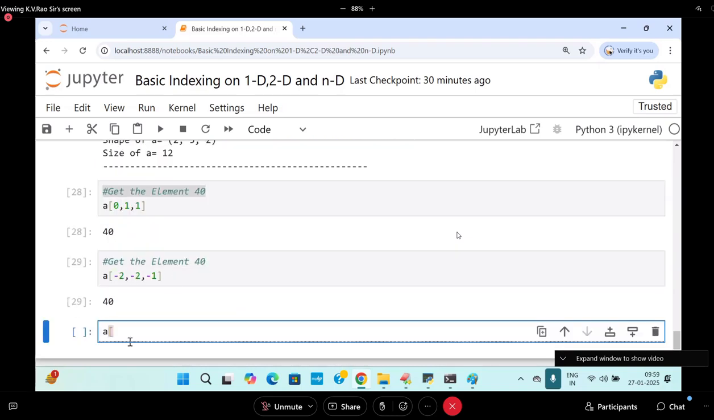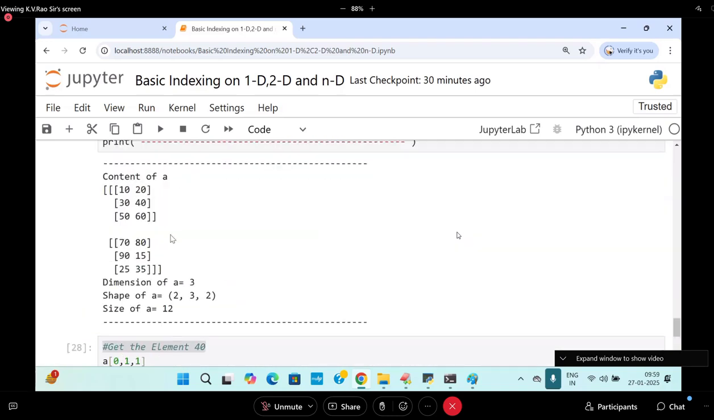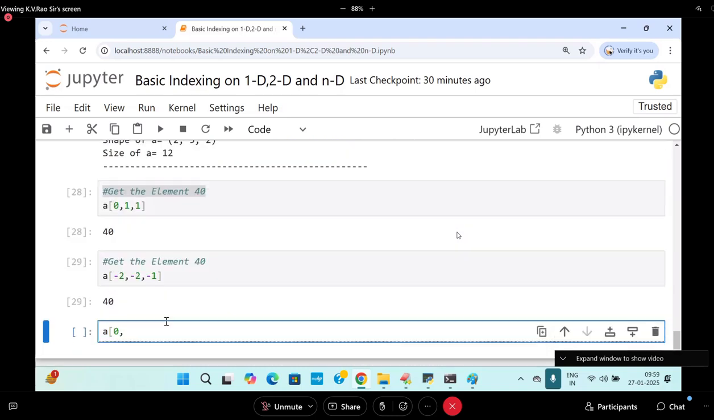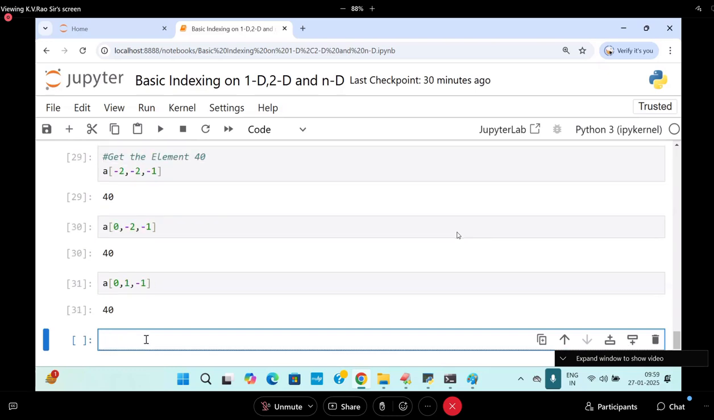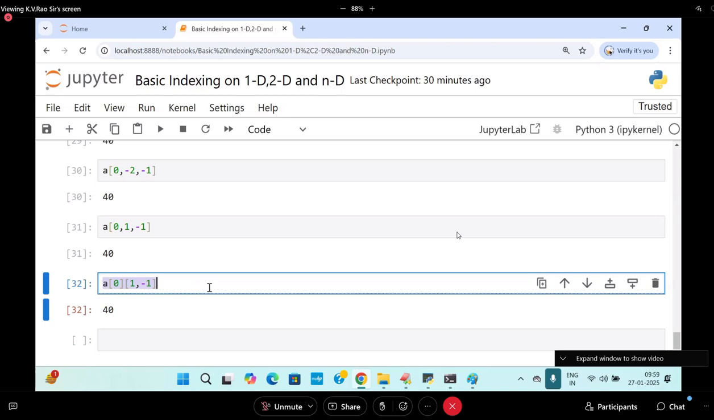A of 0 comma -1 -2. -2 I will pass it. -1 I will pass it. 40. And I will go to 0 comma 1 comma -1, I will pass it. That is also like this. A of 0, simply you can write 0, of you can write what? 1 comma -1. Like this also you can follow.